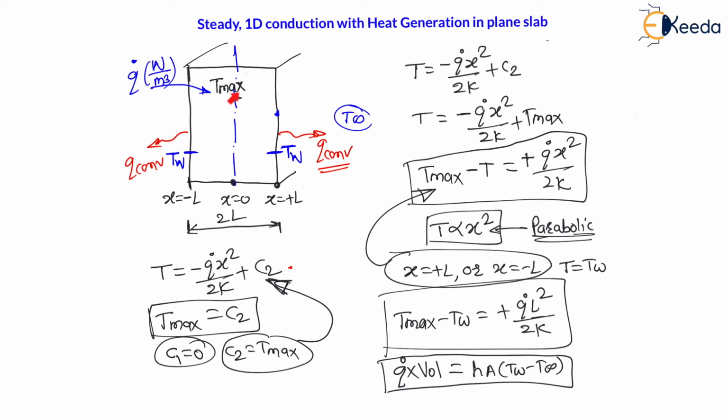And the distribution will be parabolic. My dear students, the maximum temperature will be on the center line, and from here the heat flow is always from maximum temperature to minimum temperature. Therefore, the distribution will be parabolic. This temperature distribution will be parabolic, and the heat transfer will be from center to wall on both sides. This will be the direction of heat transfer. Many times in examination they will ask you the direction of heat transfer also. Therefore, the direction of heat transfer will be from center to wall, that is from maximum temperature to minimum temperature.